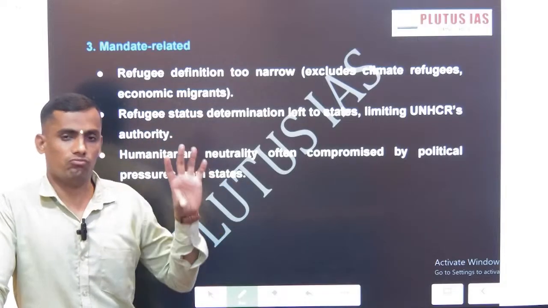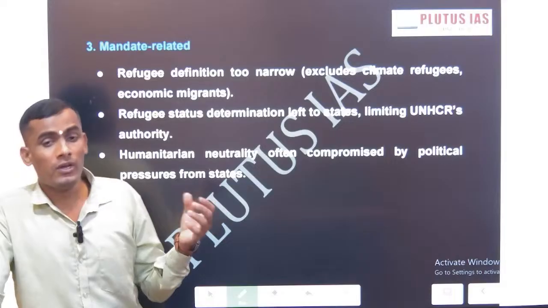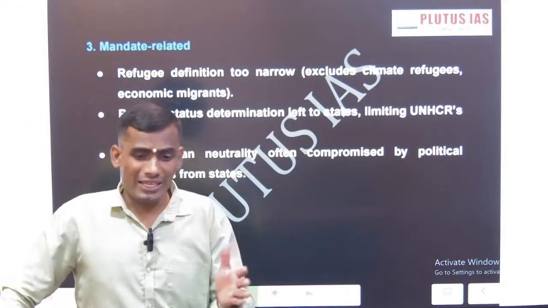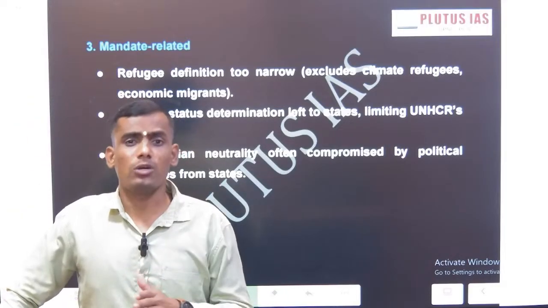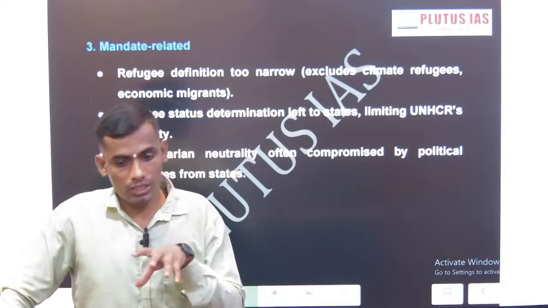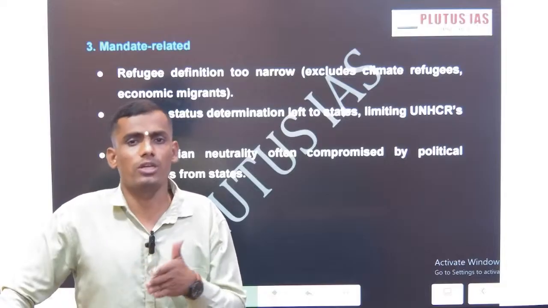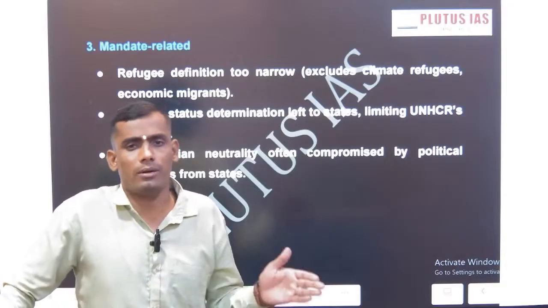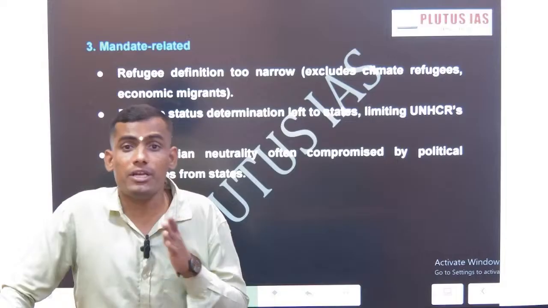And the fourth criticism is related to its mandate. There are countries who are not part of the UN Refugee Convention, and the definition of refugee itself in the Convention is very narrow. It is related to just ethnic cleansing and borders, but it does not include climate refugees.